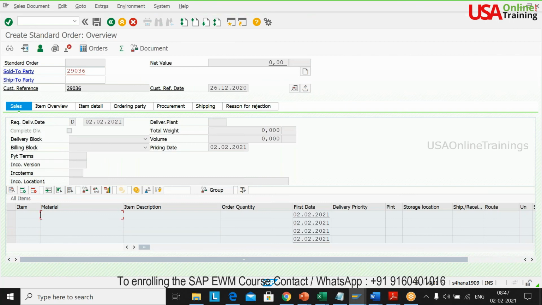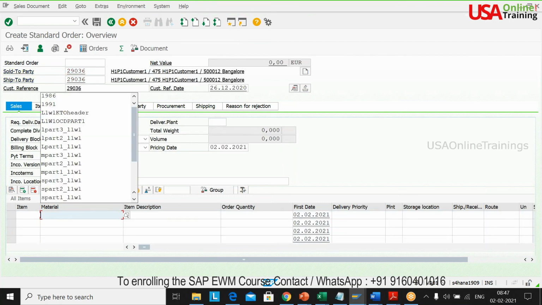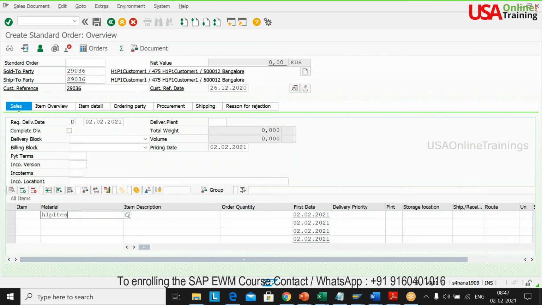Once again, go back to the screen. And what is your material, sir? H1P1 test part, right? This is your material, and I will take 10 pieces. Plant is H1P1. Storage location is general. Okay, right, sir. So now I can go for incompletion log. If everything is okay, so everything is okay. Now I'm just saving this.